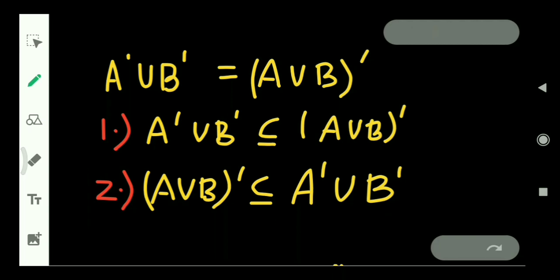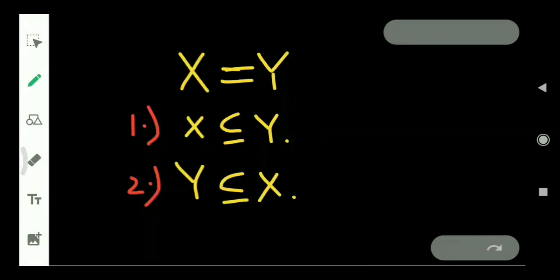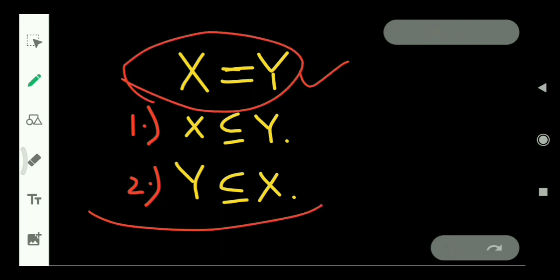So on the next, let us see how we are going to prove this theorem. We will prove this theorem in two parts. In the first part, we will show that A' union B' is a subset of (A union B)'. And on the other hand, we will show that (A union B)' is a subset of A' union B'. As we know that two sets are said to be equal if and only if the first set is a subset of the second set and the second set is a subset of the first set. Only this is the criteria that will help us to show that X is equal to Y.